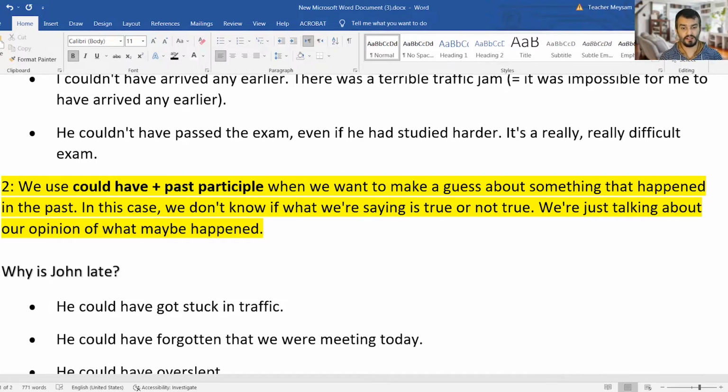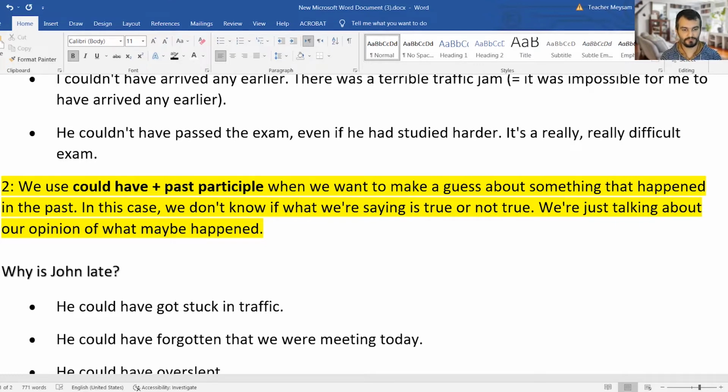In this case, we don't know if what we are saying is true or not true. We don't know, we just guess. We assume that it can be correct or incorrect. We just guess, predict. This is not real. We are just talking about our opinion of what maybe happened. We are not sure.